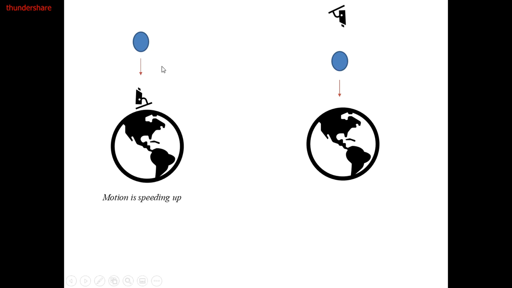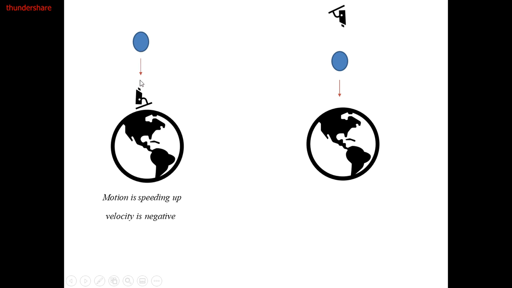For the first case, or even the second case, motion is speeding up because the pole is dropped. The pole is moving vertically downward, so its speed is increasing. So the truth is that in both of them, the motion is speeding up. But in the first case, the observer is looking in the opposite direction of the pole. Do you understand?